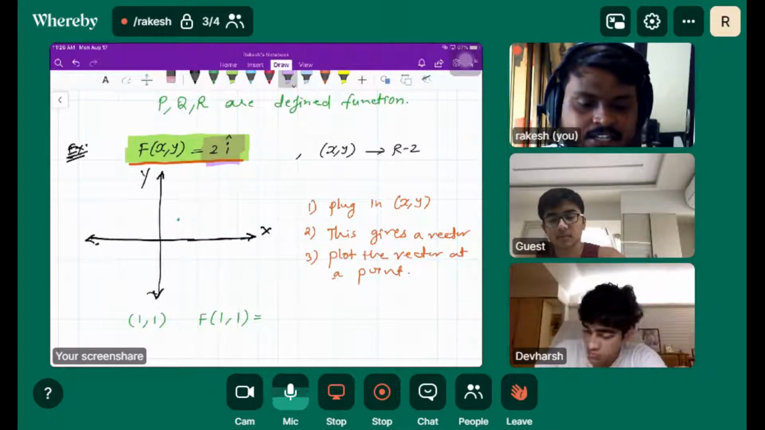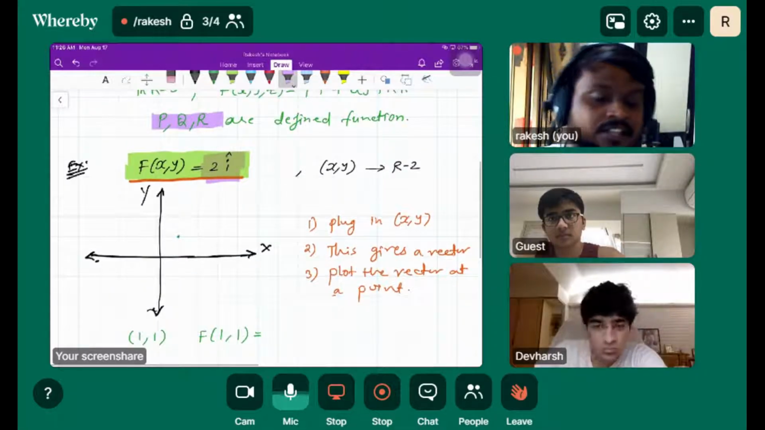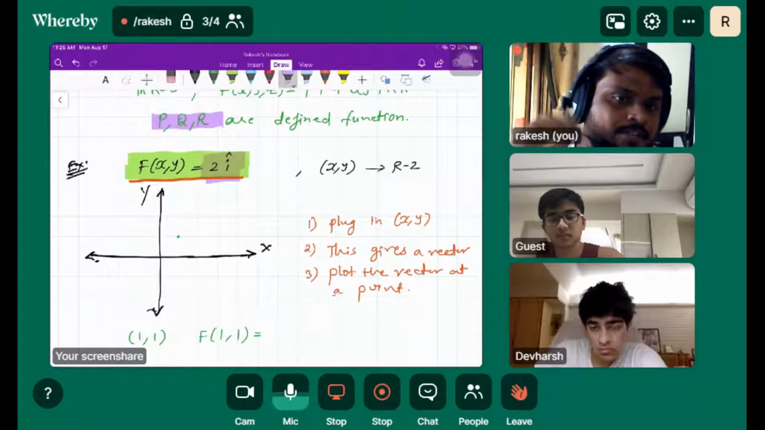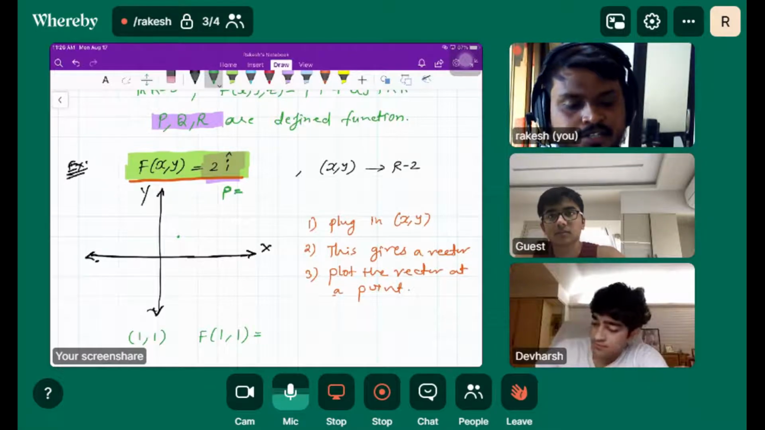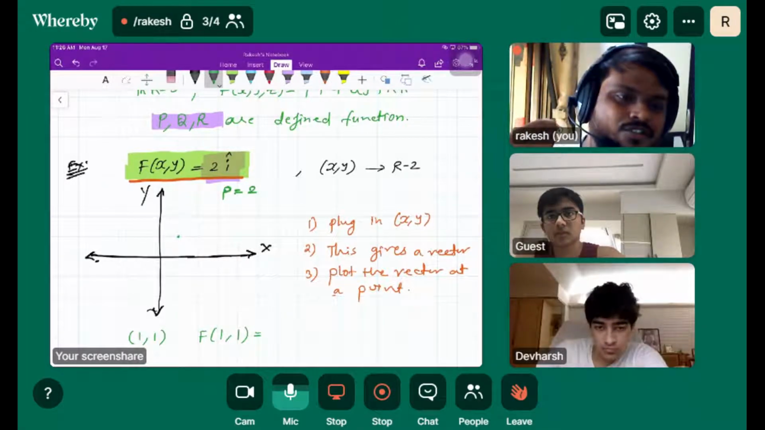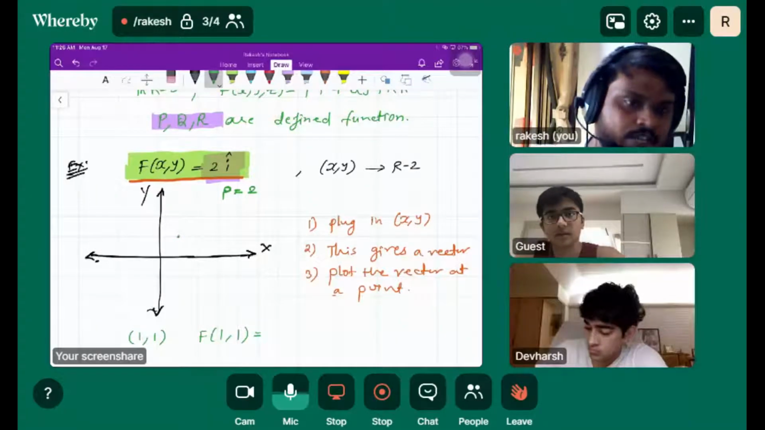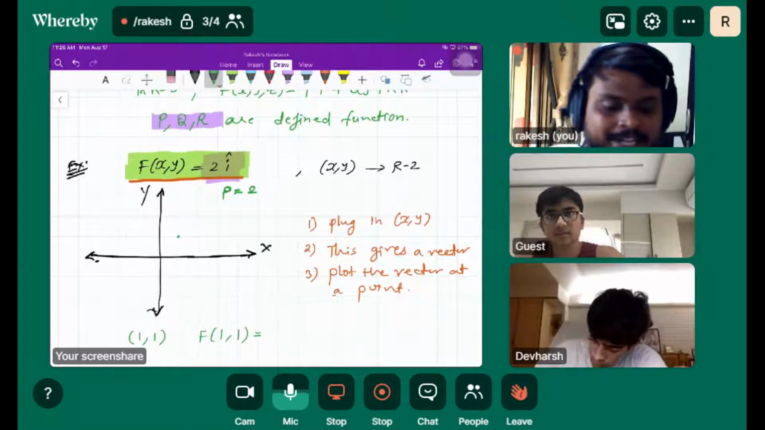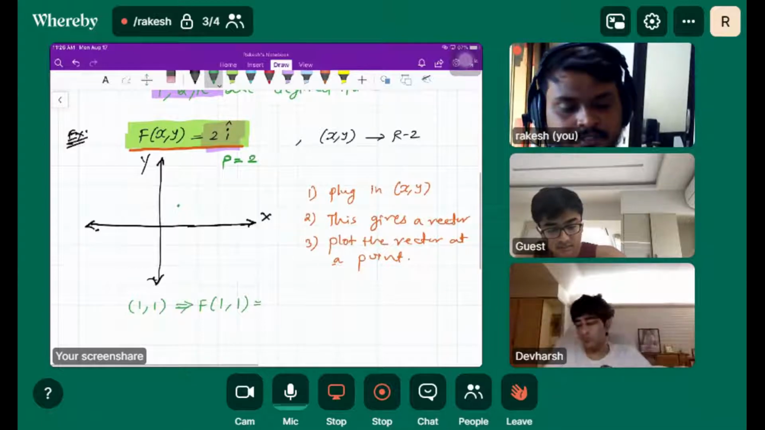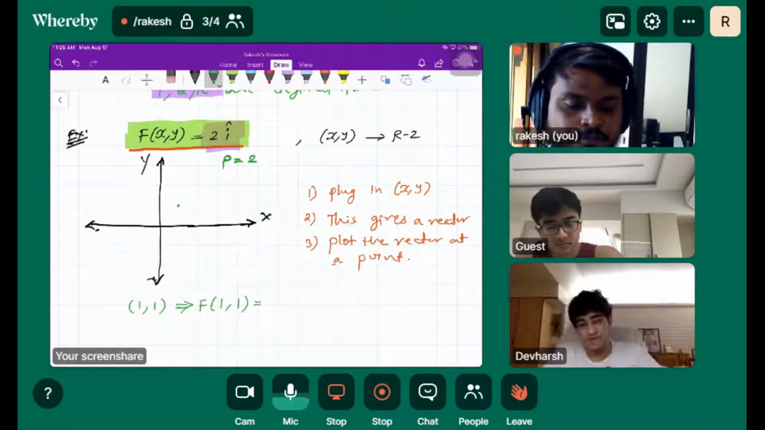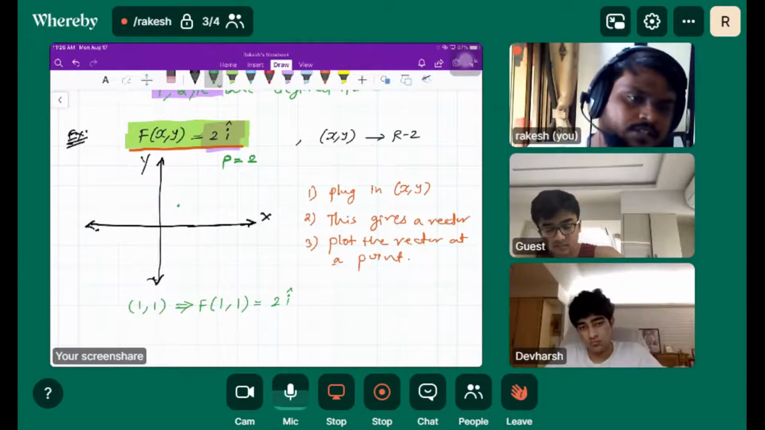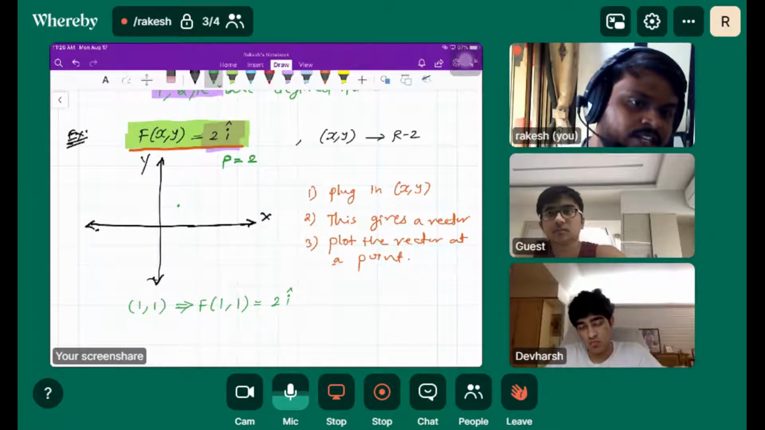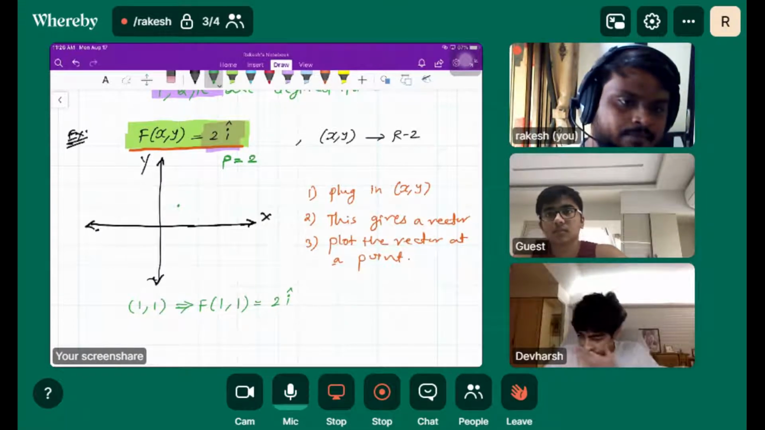As I said, P, Q, R are the defined functions. So here P is 2. What is P here? P is 2, it's just a constant. It is not dependent on x or y, right? So if I plug any point, my vector field would be just 2i cap. So at any point, my vector field is 2i cap. What vector are we getting here? That's just 2i cap, right?